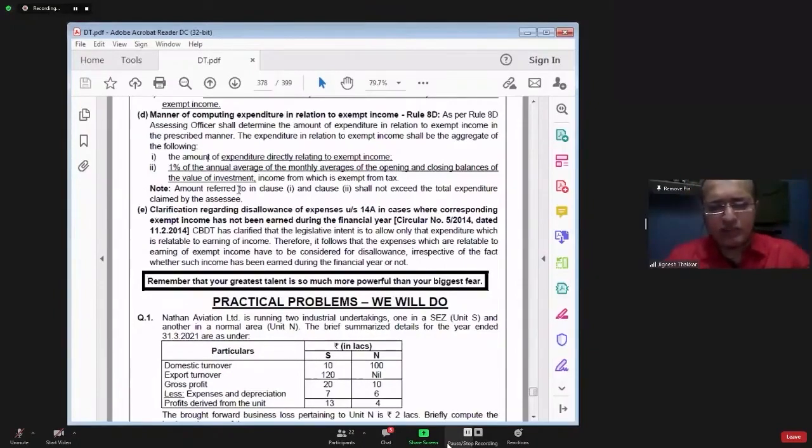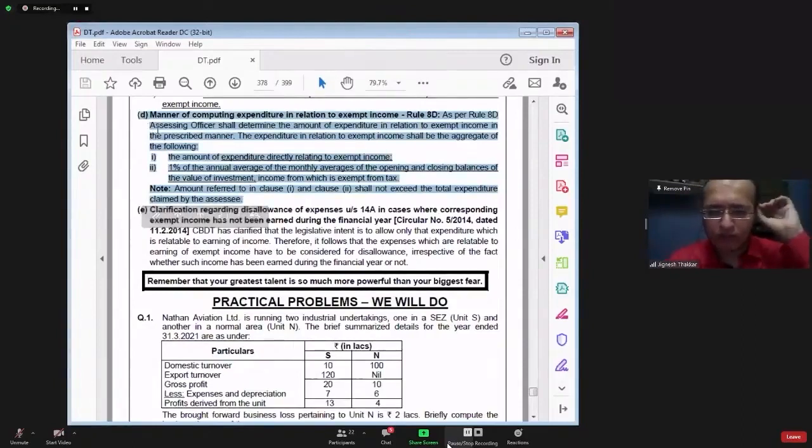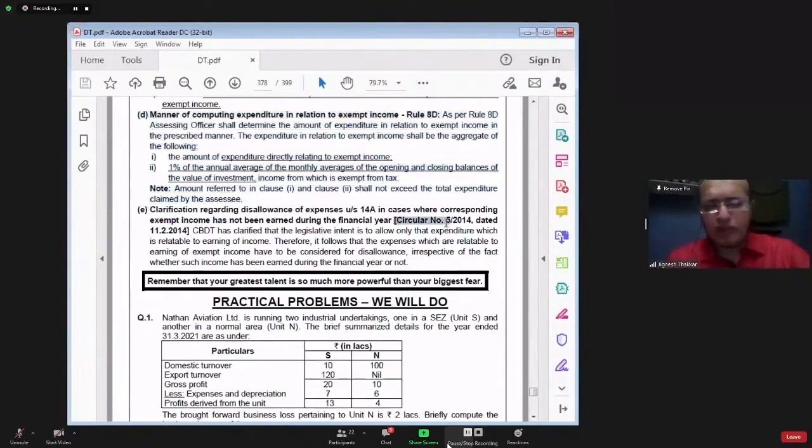Have you understood this calculation? In 2014, CBDT issued Circular number 5 of 2014. It says that the legislative intent is to allow only that expenditure which is relatable to earning of income.